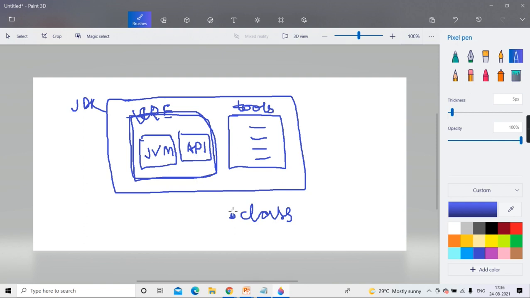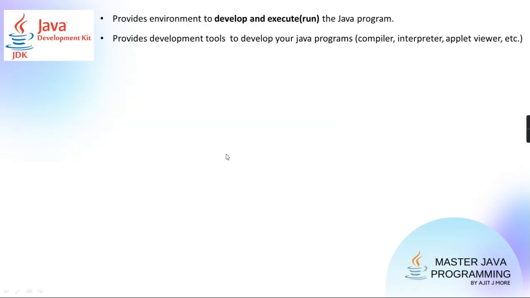Getting? So that is the reason Java is compiled once and run anywhere. If you want to run it anywhere, don't worry about it. Clear? If you have this bytecode, you can run it on any machine, because every machine will have its runtime environment. Right? Okay, so I hope it is clear. Now we will talk about all this quickly.